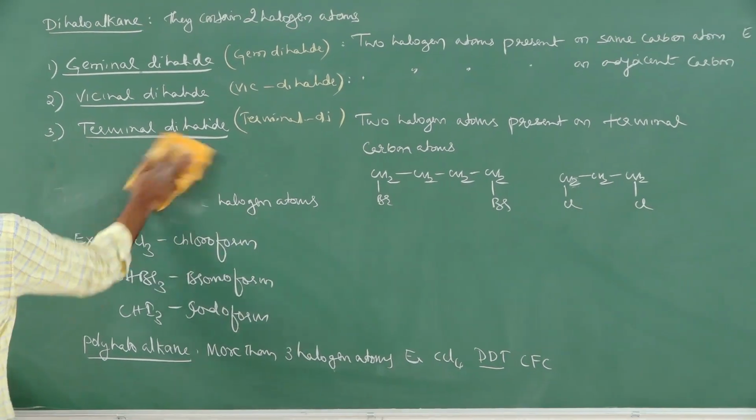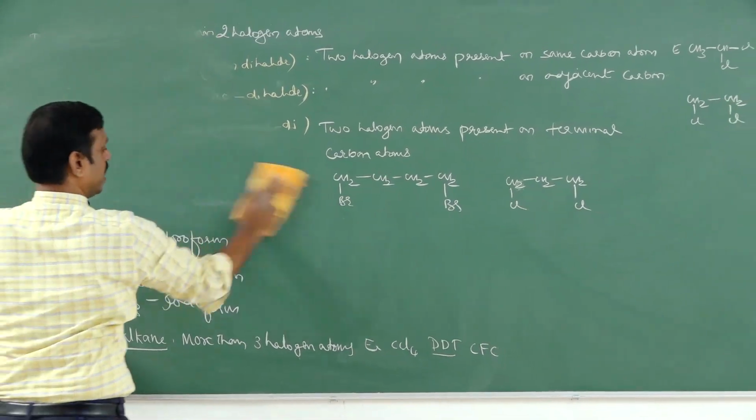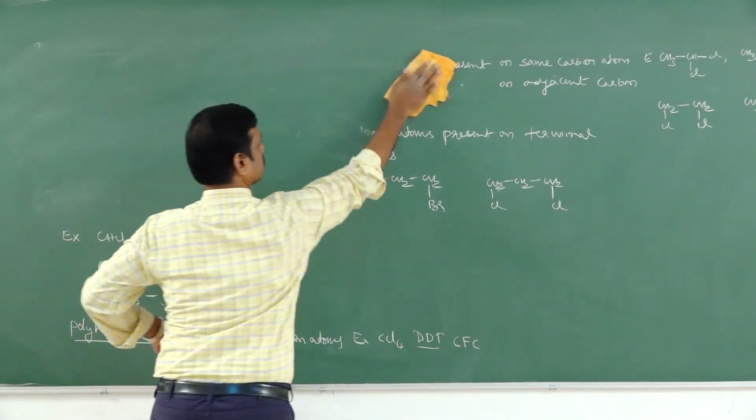Next we have classification of haloalkanes based on hybridization of carbon.